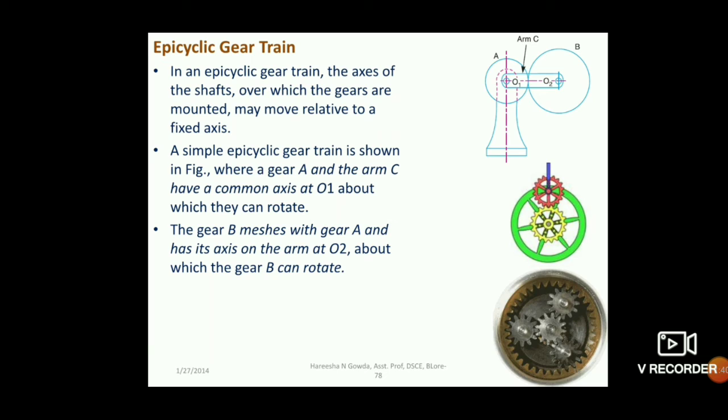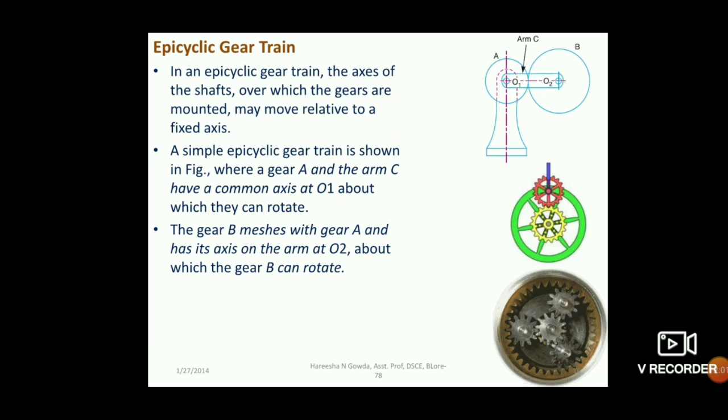In all the previous three types, the gears are mounted on fixed shafts. The axis of the shaft cannot move or rotate. But here the axes of the shafts, that is O1 and O2, can move relative to each other.